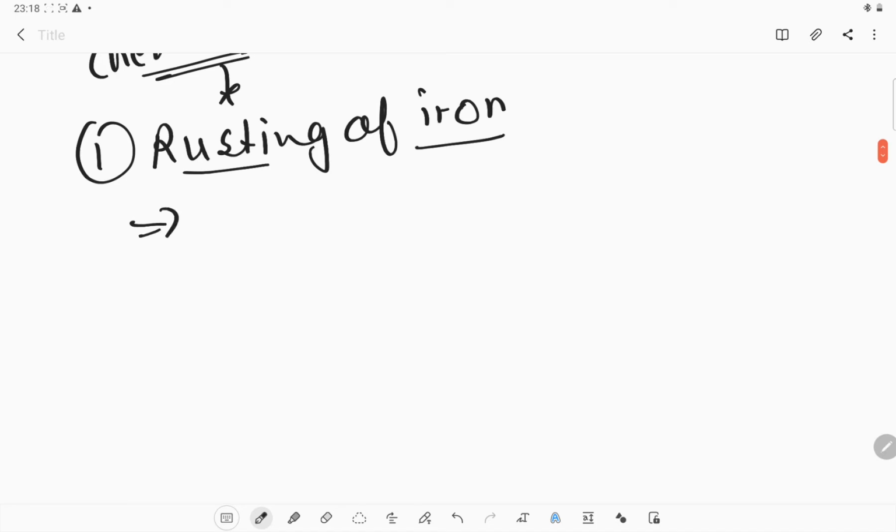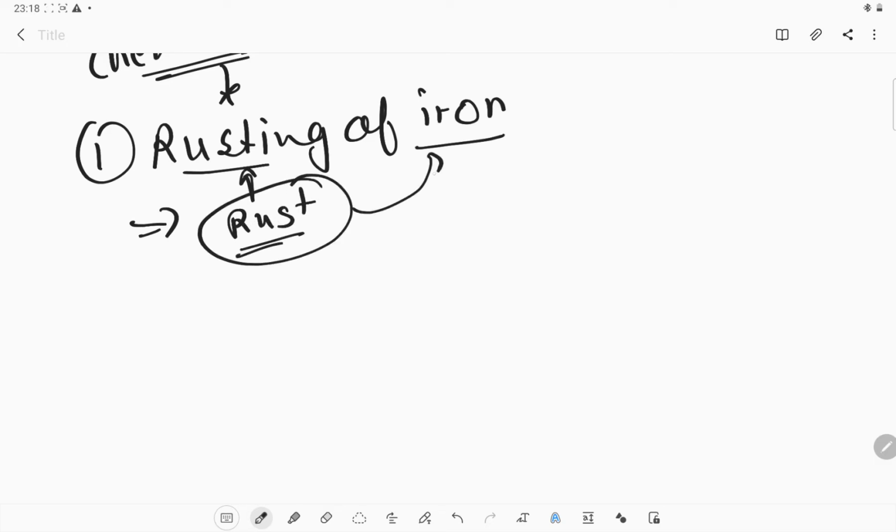The process of formation of rust is known as the rusting process. But the rust is very different from the iron. They are not similar, so we cannot say that from the rust we can recover the iron again. No, they are totally different. We cannot get the substance back.